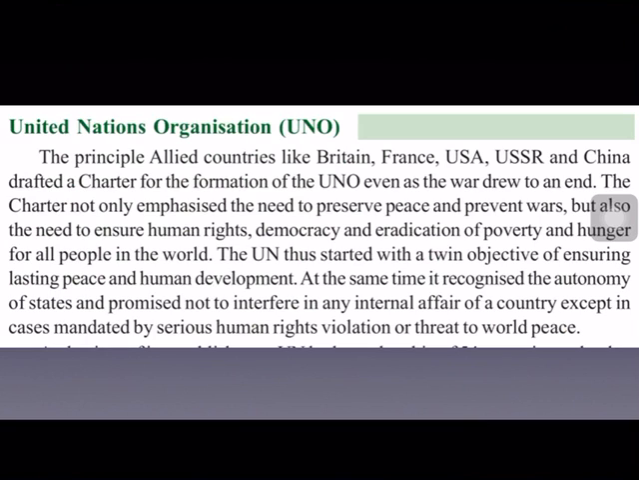And at the same time, the UNO recognized the autonomy of the nations also. And it also promised the nations that it will not interfere in their internal affairs. Only if there is serious violation of human rights in any country or any threat to world peace, then only it will interfere, and under such conditions the UNO will solve the problems peacefully. So it was a promise made by UNO that it will not interfere in their internal affairs, only if there is any violation of human rights in any country or a threat to world peace.